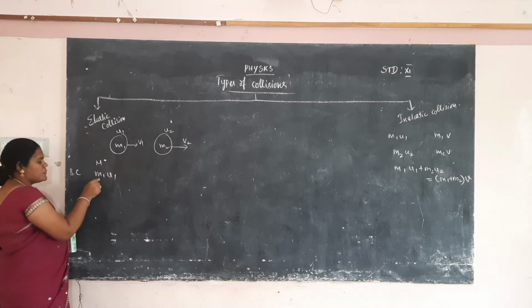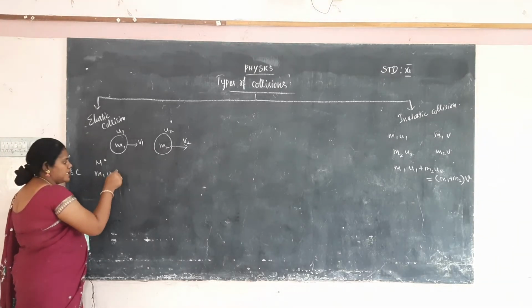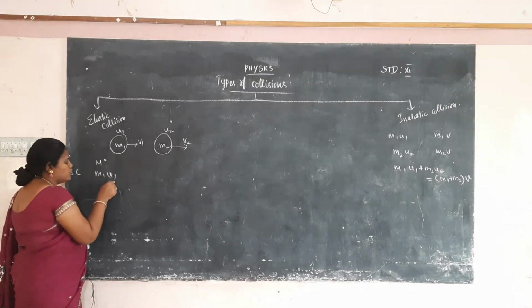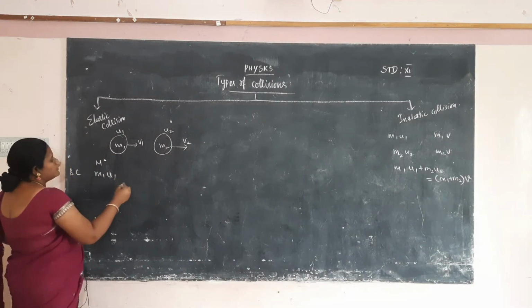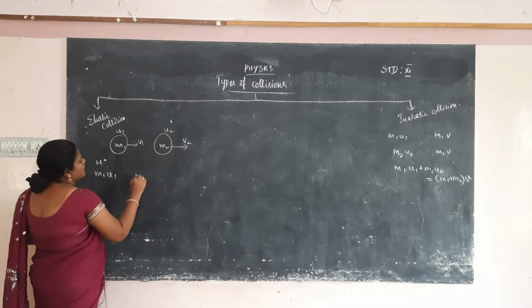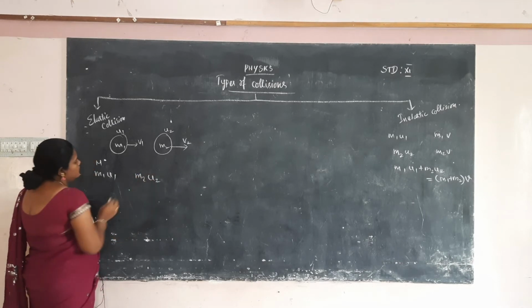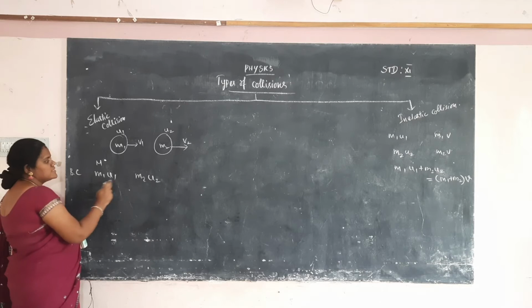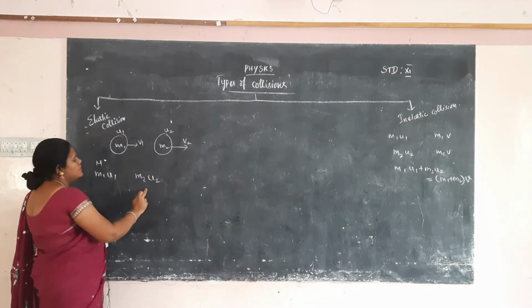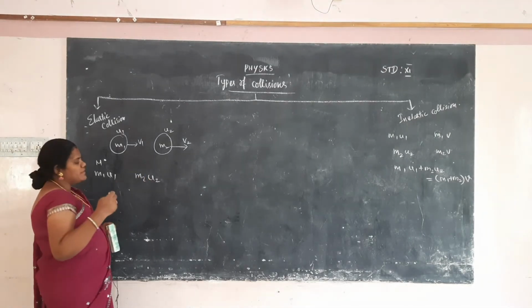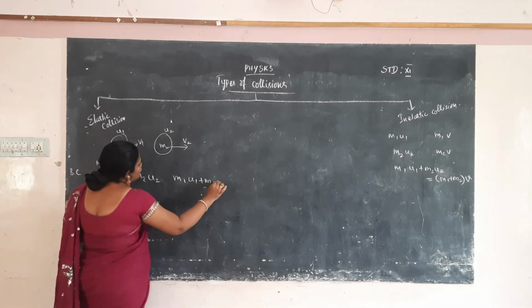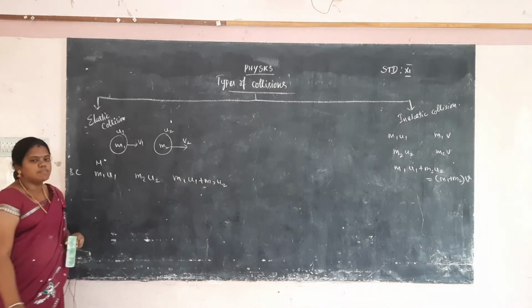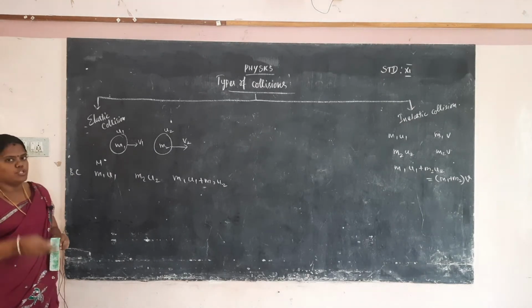So for the first particle it is m1 into u1, and for the second particle m2 into u2. The sum of the momentum of the two particles, m1 u1 plus m2 u2, is the total momentum before collision.